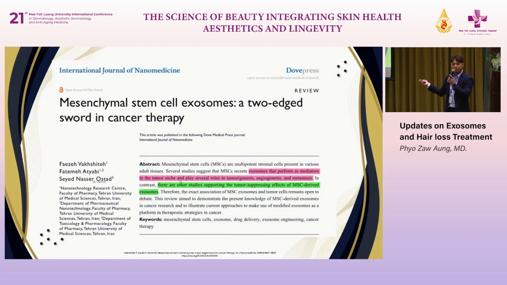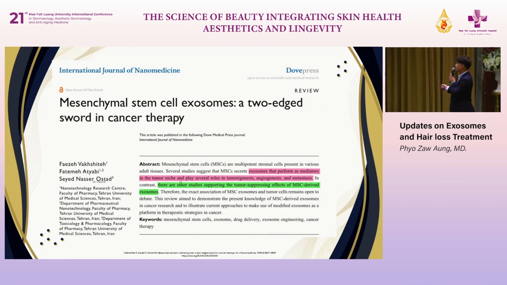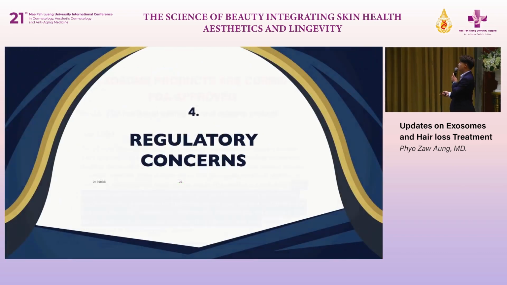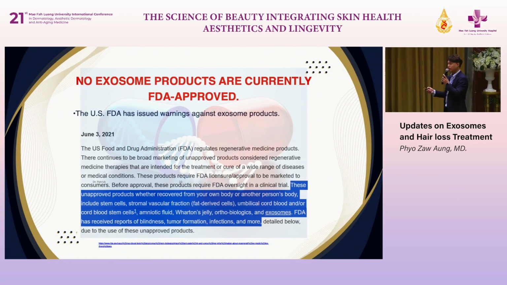However, in some other paper, they mentioned that in cancer therapy, some exosomes can promote vascular tumorigenesis, angiogenesis, and metastasis. So some exosomes have different roles. But for the other study, they have tumor suppressing effects. So we are not sure which exosome can promote the tumor, which exosome can be used for the tumor suppression. So that's why no exosome products are approved until now, in the US as well as in Thailand as well. They even give the warning.